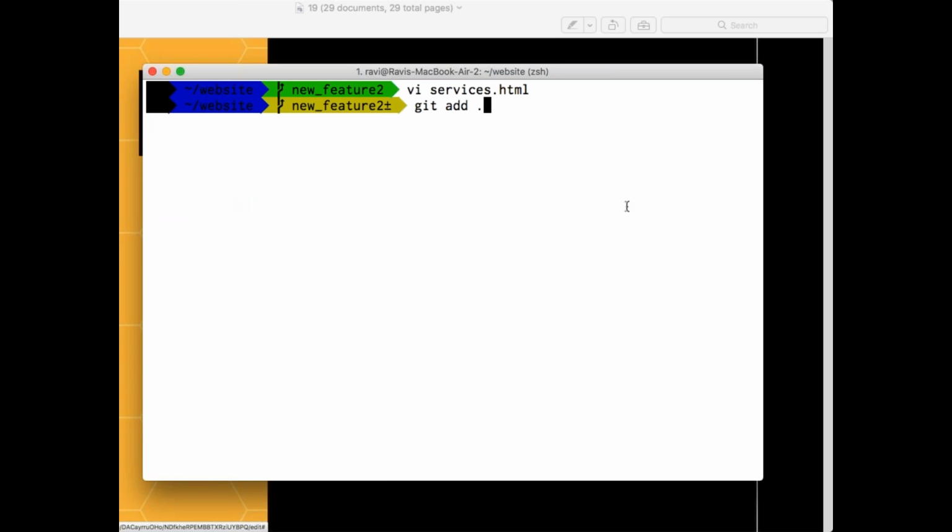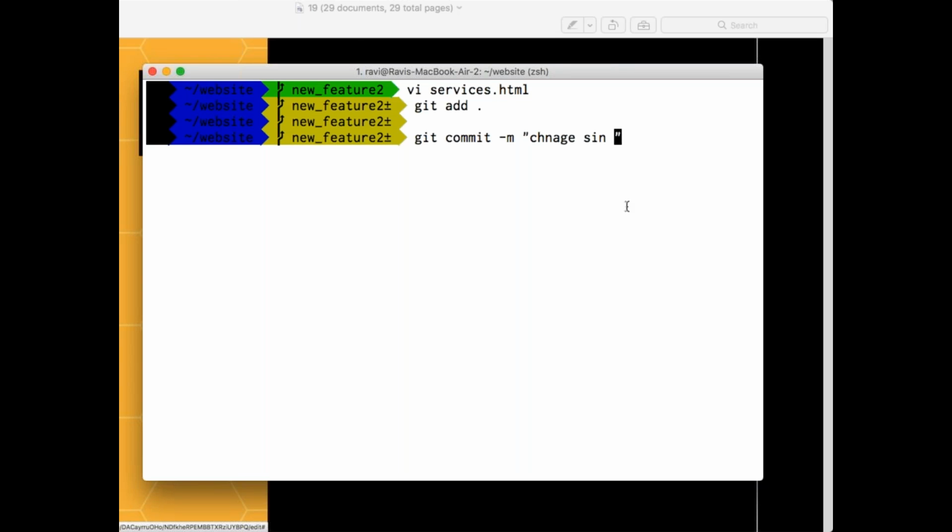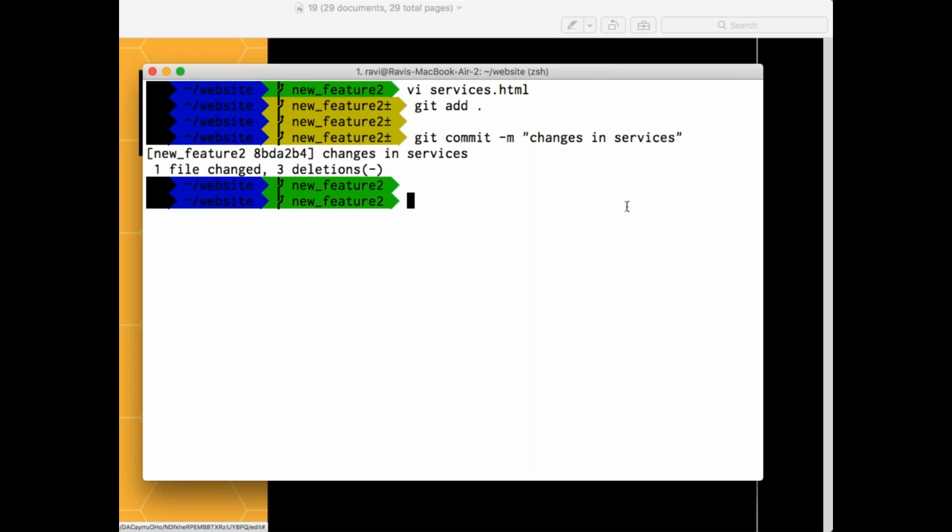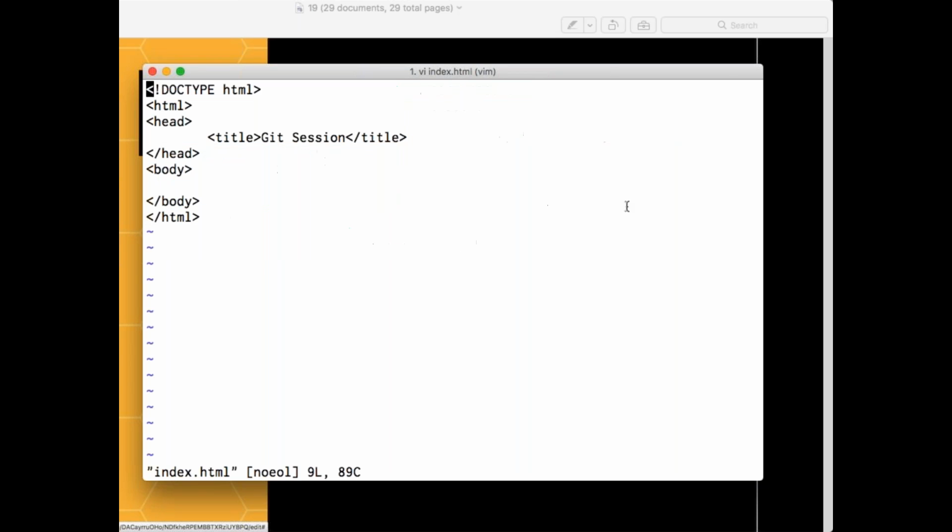I'll say git add ., git commit -m "changes in services". I committed, but I'm not pushing straight away. Earlier I was directly going and merging it, right? Now what I'll do is git checkout master, and I'll say vi index.html.